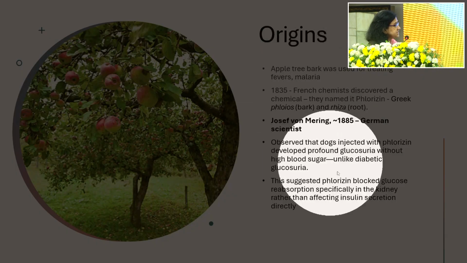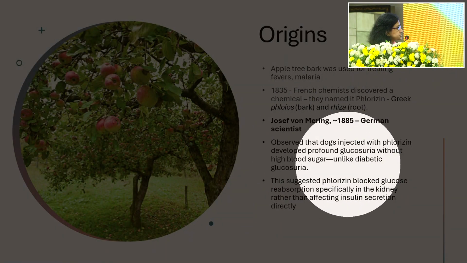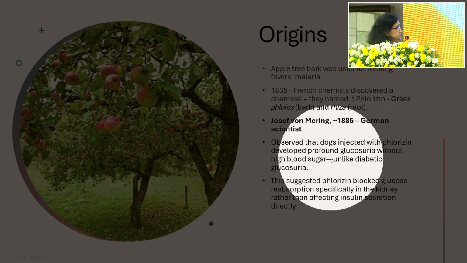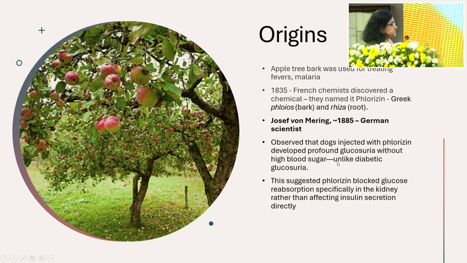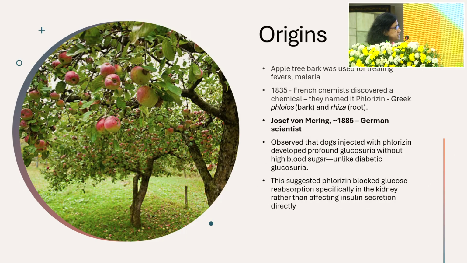Another 50 years later, a German scientist, this was a time when the chemists were looking at all of the natural things, and they were studying all of the chemicals present in plants, the various parts of the plants and the trees. And what this scientist found was that when dogs were injected with phlorizin, their urine output increased and they developed profound glucosuria without high blood sugar. So this was the start.